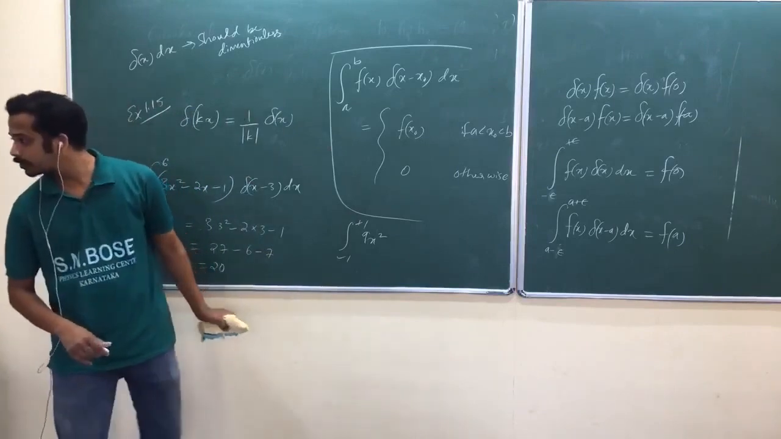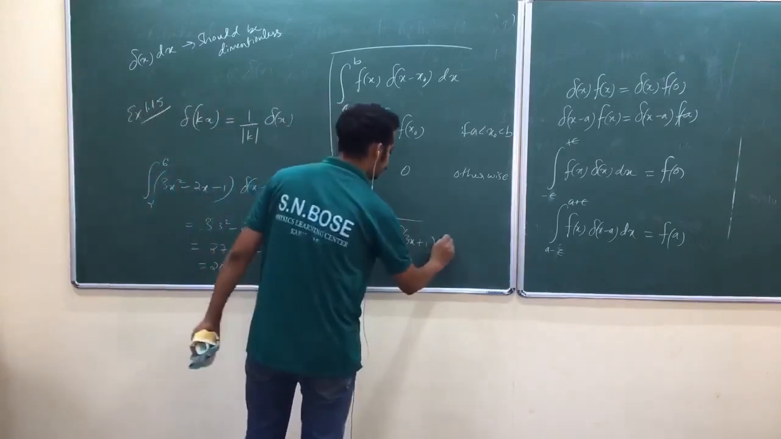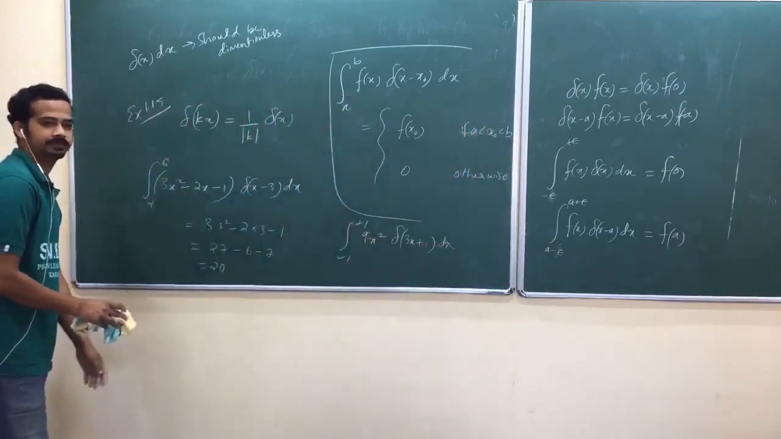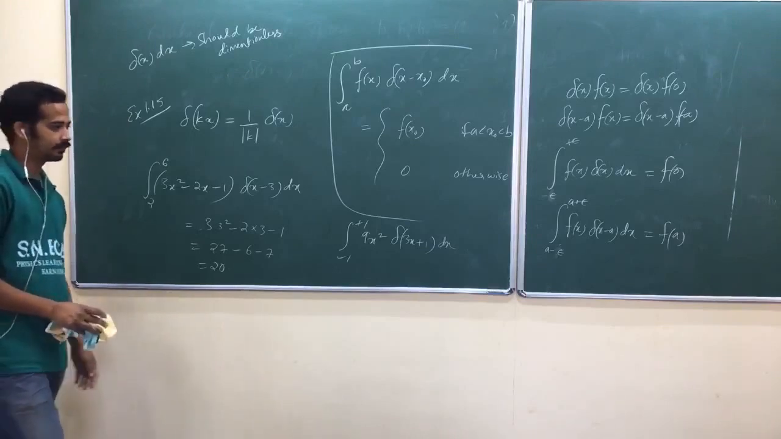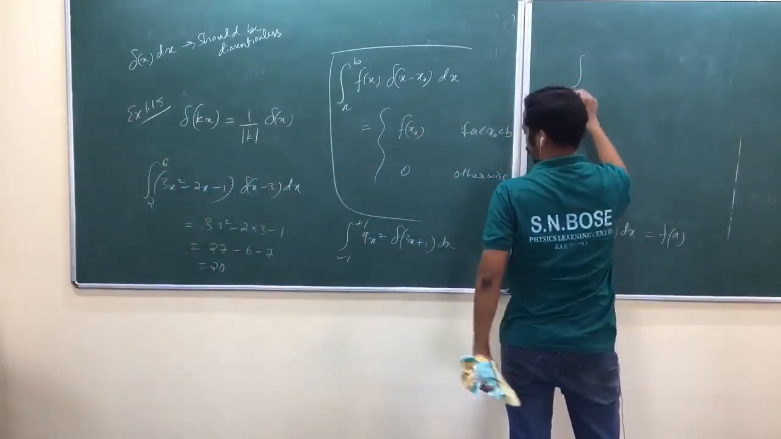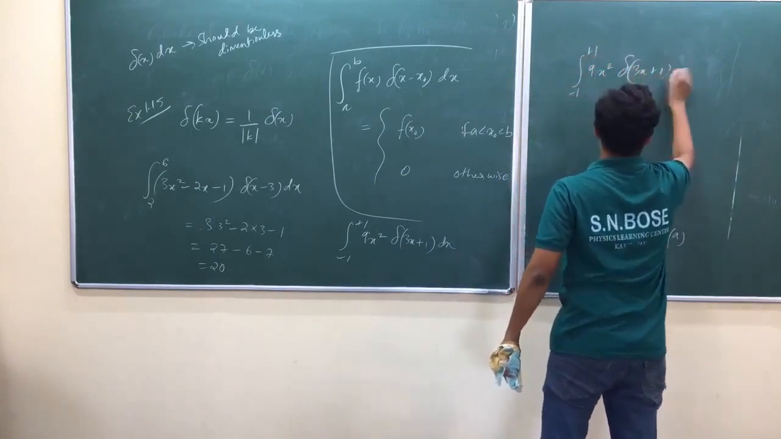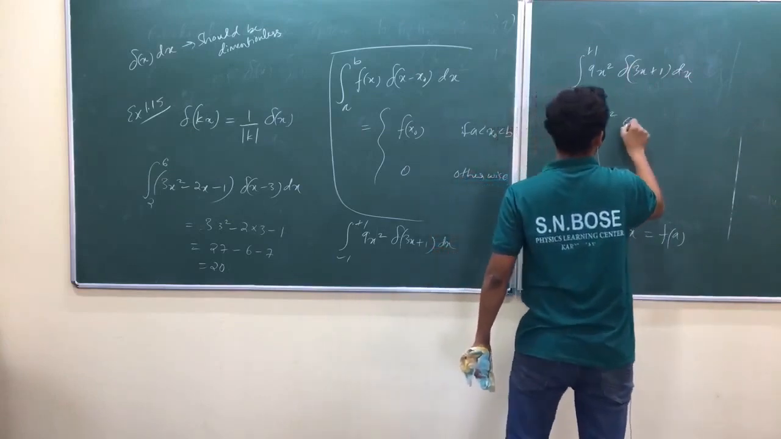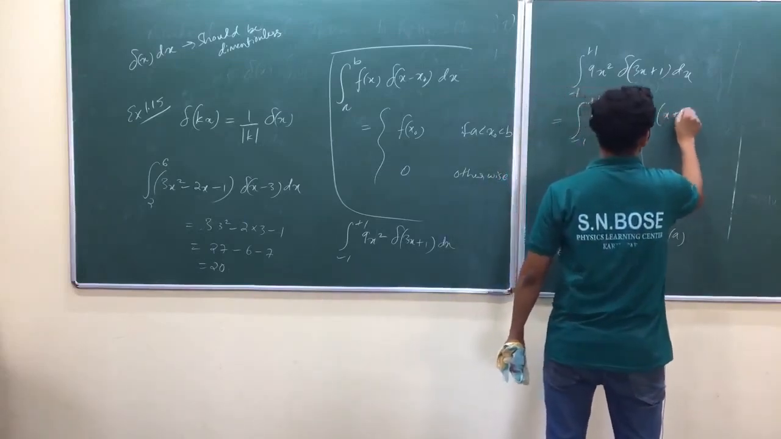Consider 9x square delta of 3x plus 1. Now what will you do? Take 3 common. Integral minus 1 to plus 1, 9x square delta 3x plus 1 dx. Take 3 common inside, so that becomes x plus 1 by 3.